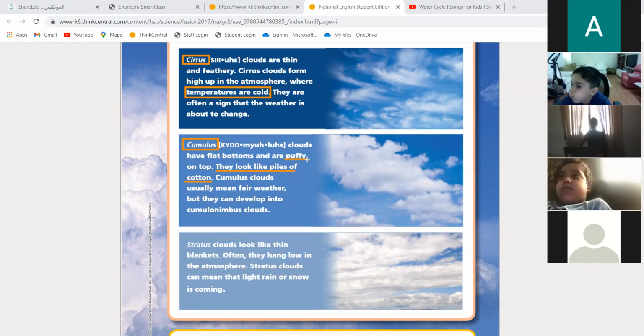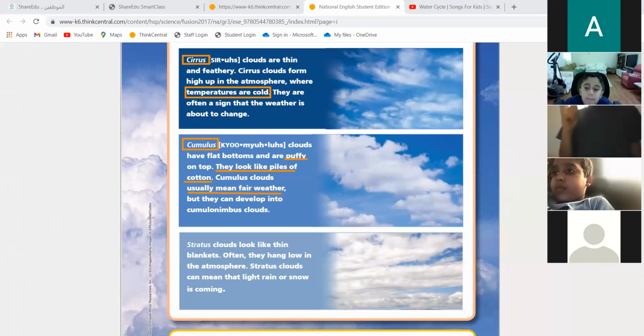They look like piles of cotton, and they usually mean it's fair weather. I think right now, Abdurrahman, do you see cumulus clouds? I think it's cumulus clouds. Do you know why? Because it's fair weather. It's not really cold, not really hot, but it's really nice. And I don't think rain will come, only if you have stratus or cumulonimbus. We'll see a video about it.